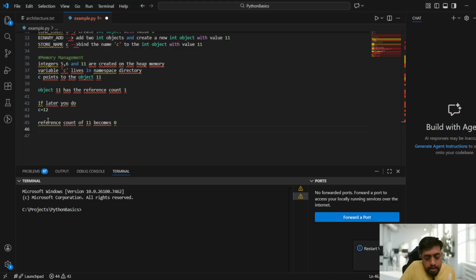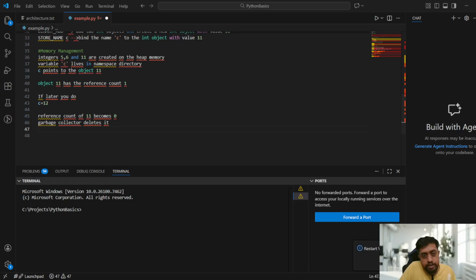And the garbage collector, right, guys, the garbage collector deletes it, deletes the object 11. Now C points to a new object, which is 12, new object 12. So this is how the memory management works here.